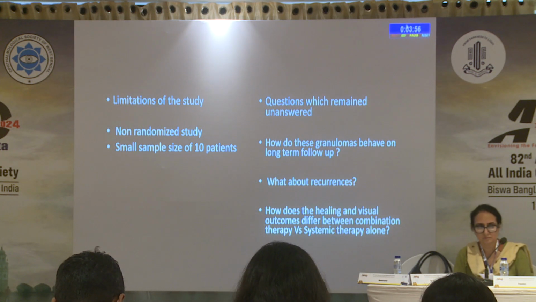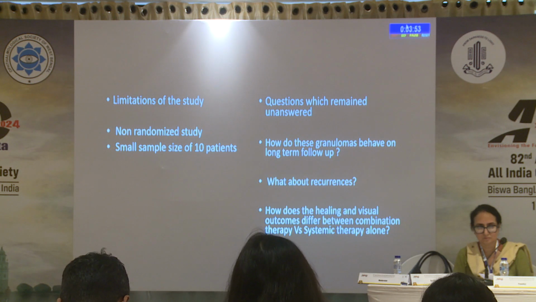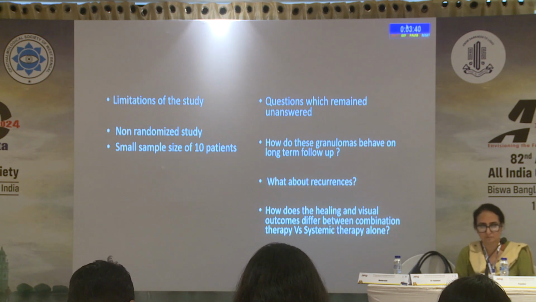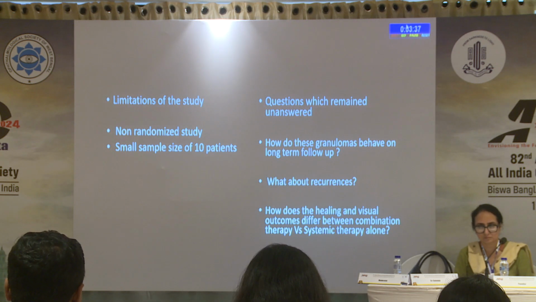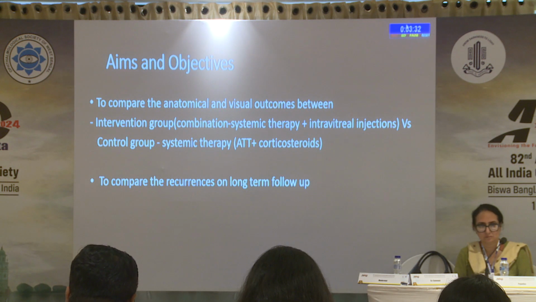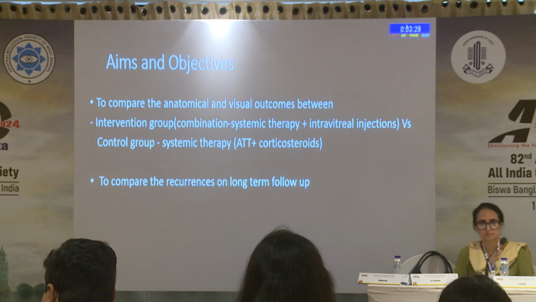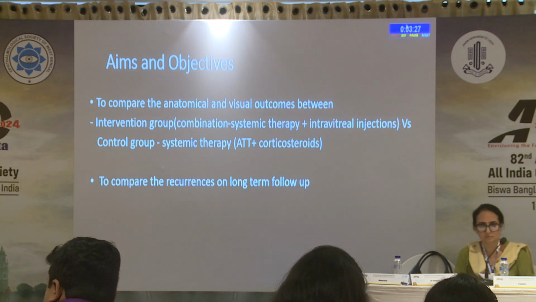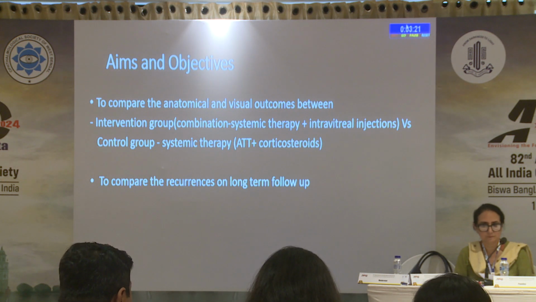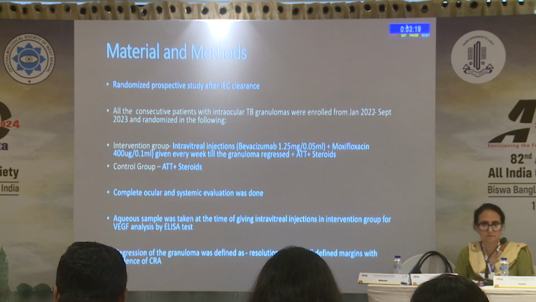However, the limitations of our previous study was that it was a non-randomized study, and the sample size was small at 10 patients, and there were certain questions which remain unanswered. How do these granulomas behave on a long-term basis? What are the recurrences? And how does the healing differ when we treat them only with the systemic therapy versus a combination therapy? So the aim and objective of this study was to compare the anatomical and visual outcomes between the intervention group, which was the combination plus systemic therapy, versus the control group where only the systemic therapy was used, and also to compare the recurrences between the two groups.